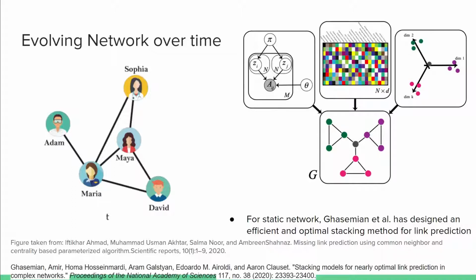For example, people's behaviors are affected by their peers, so for a social network recommendation, researchers can use static link prediction. There are many algorithms developed for prediction of static network. Gizman et al. proposed a stacking method which utilized topological feature, embedding-based and model-based feature to produce optimal prediction on static network.